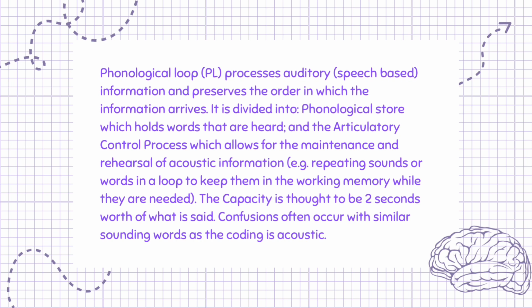Phonological loop, PL, processes auditory, speech-based, information and preserves the order in which the information arrives. It is divided into phonological store, which holds words that are heard, and the articulatory control process, which allows for the maintenance and rehearsal of acoustic information, e.g. repeating sounds or words in a loop to keep them in the working memory while they are needed. The capacity is thought to be 2 seconds worth of what is said. Confusions often occur with similar sounding words as the coding is acoustic.